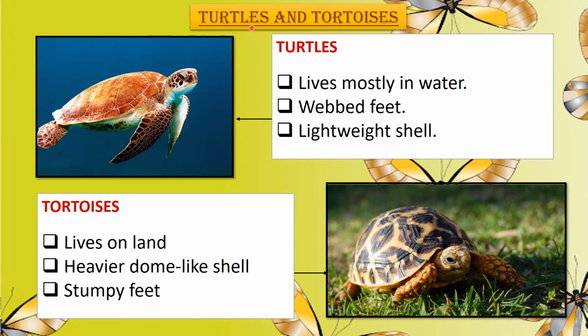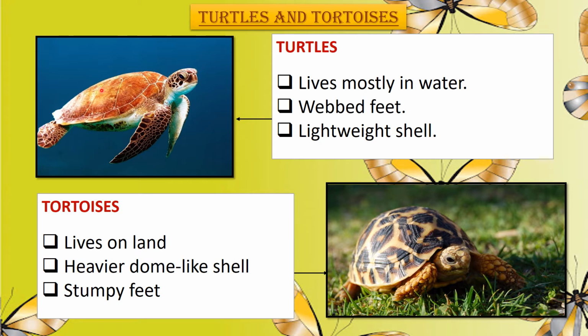Now let's take an example of turtles and tortoises. Turtles and tortoises are reptiles. They look similar to each other, but the primary difference between turtles and tortoises is their habitat. Habitat means where they live. The turtles mostly live in water and they have webbed feet. Webbed feet means the toes are connected to each other with a membrane.